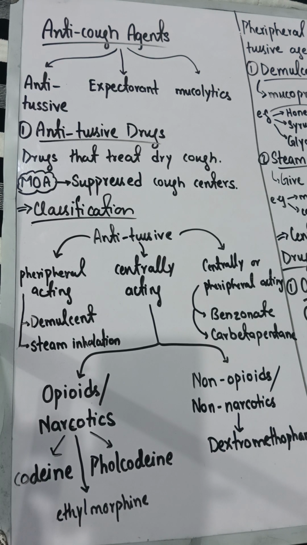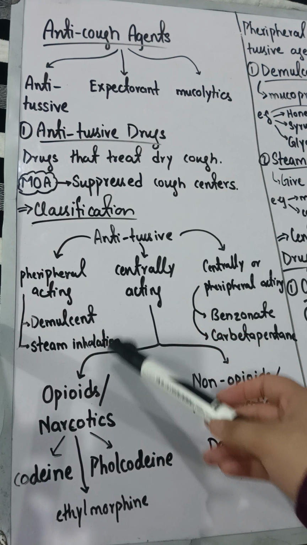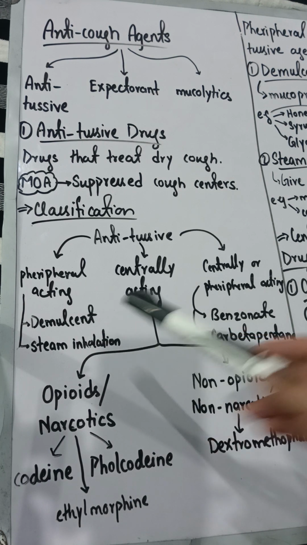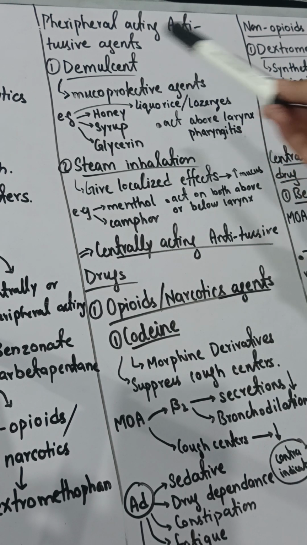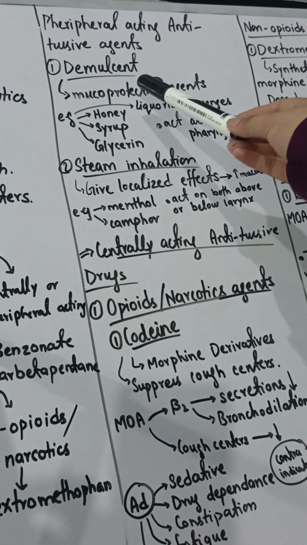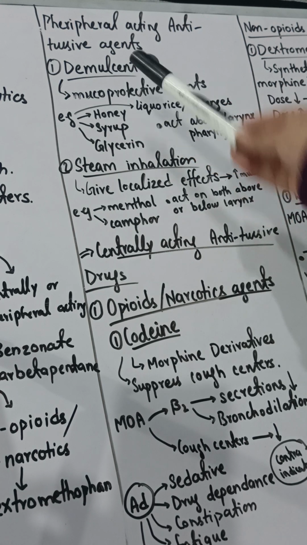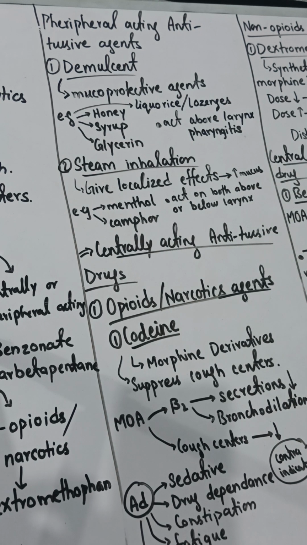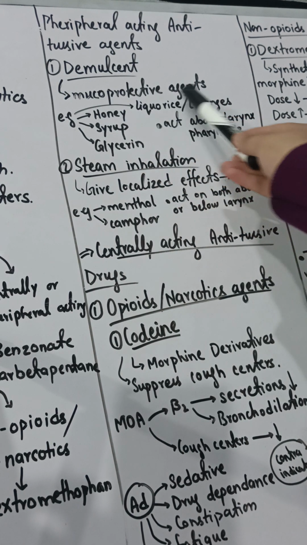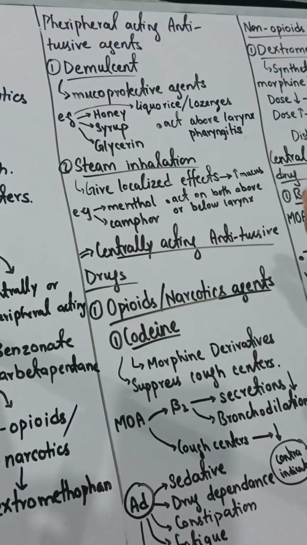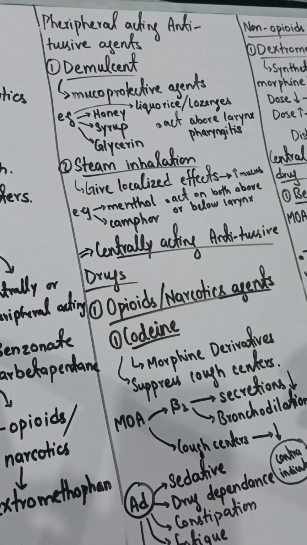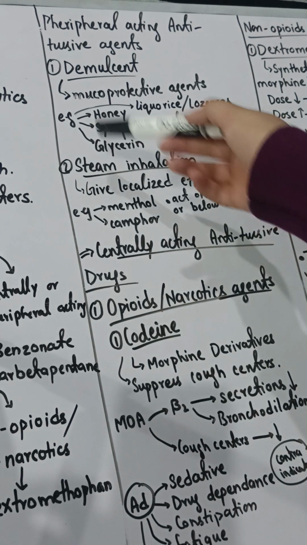Now starting the details of every drug. First of all we will discuss the peripheral acting drugs. Here the peripheral acting antitussive drugs are given. The first antitussive drug is the demulcent. Demulcents act on the peripheral area. Actually, a demulcent is a mucoprotective agent. Muco means mucus, and protective means it is going to protect your mucus. What are the examples of demulcents?